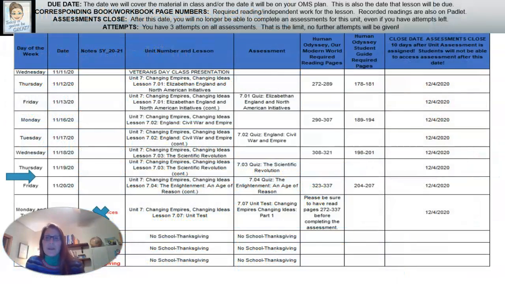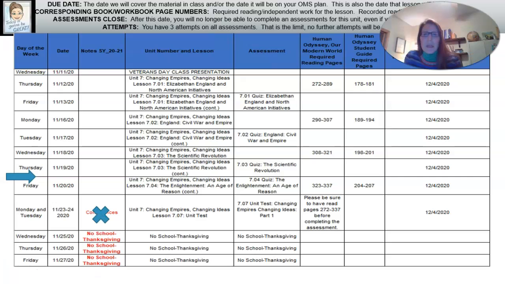So this is our syllabus. You did do 7.03 earlier this week, and then today you have 7.04. You're going to go ahead and make sure you have your reading pages read, which you may have already done yesterday or last night. And then you also need to watch the flip video lesson, which goes along with pages 204 to 207 in your student guide.